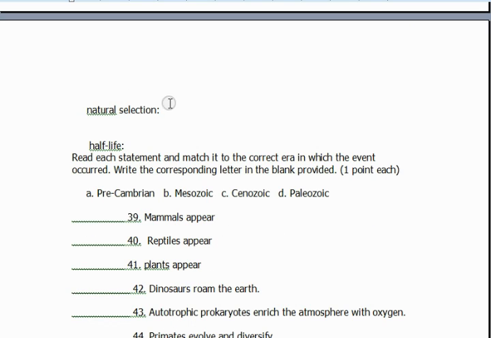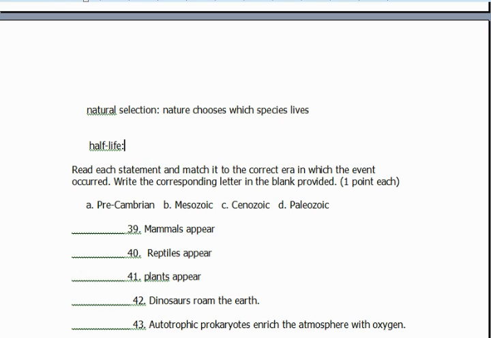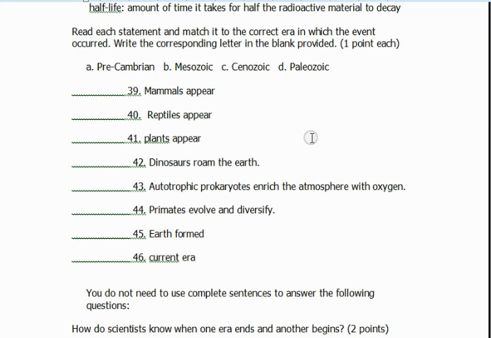Define natural selection. That's where nature chooses which species lives. Define half-life. That's the amount of time it takes for half the radioactive material to decay. For the next section, read the event and then match it up with the era in which it occurred.